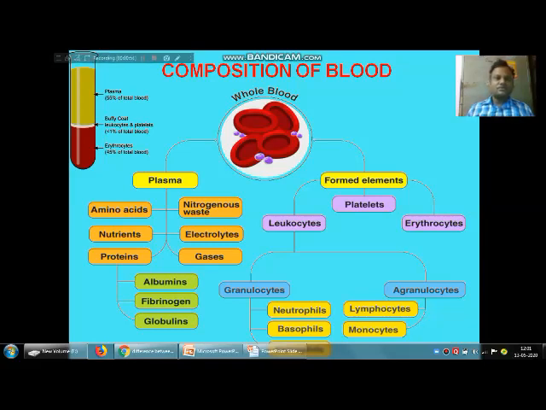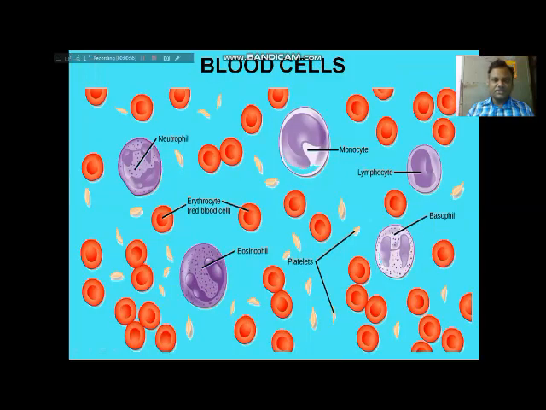Now you can see this picture, then you will understand. We have taken a drop of blood and observed it under the microscope. In that microscope we find different types of cells. You can observe small, almost sickle shaped cells.